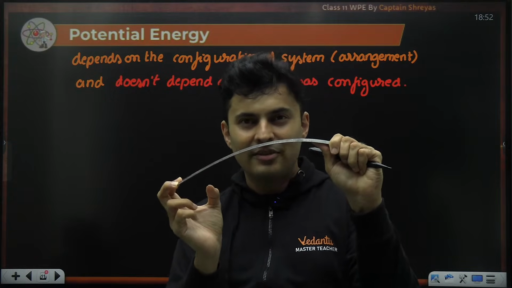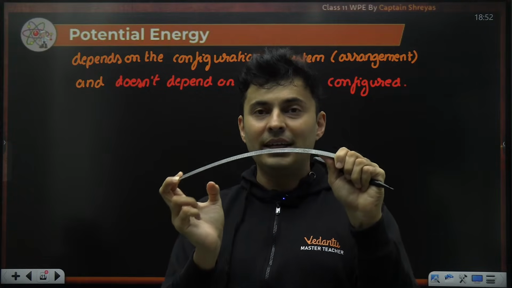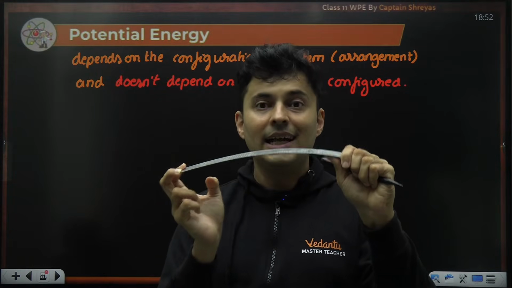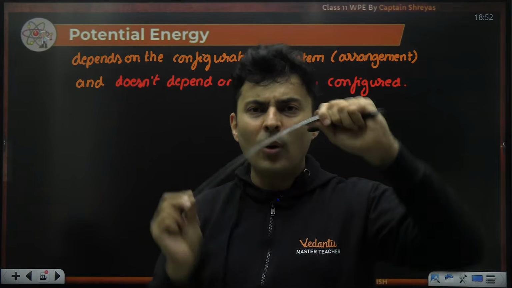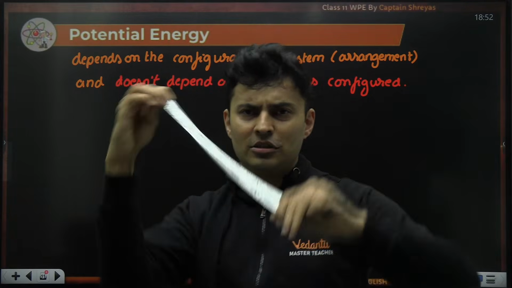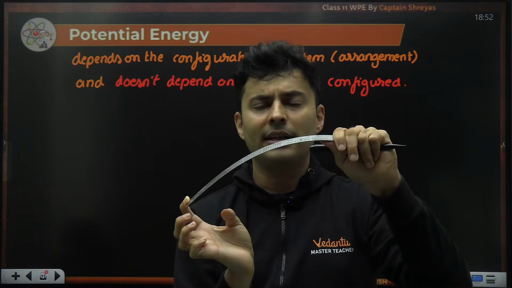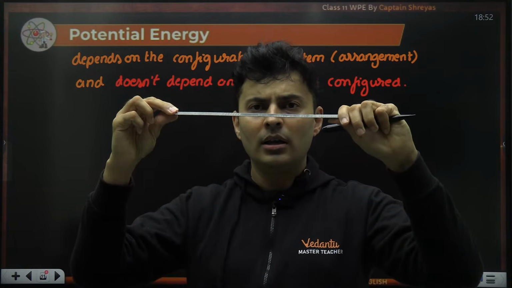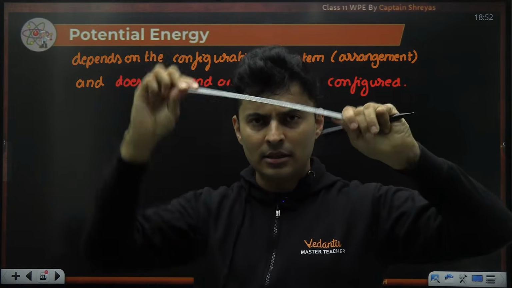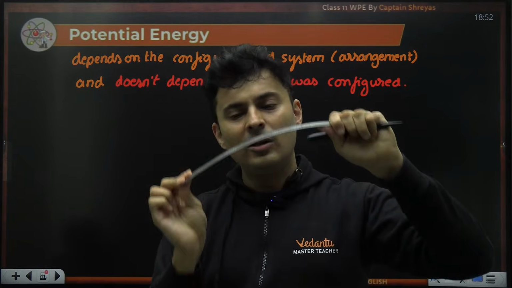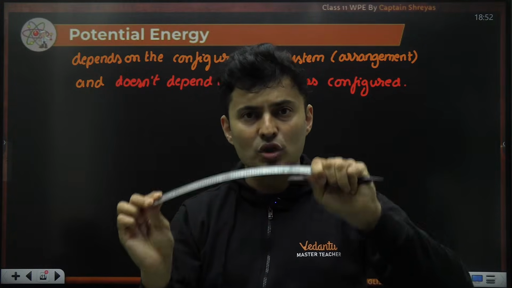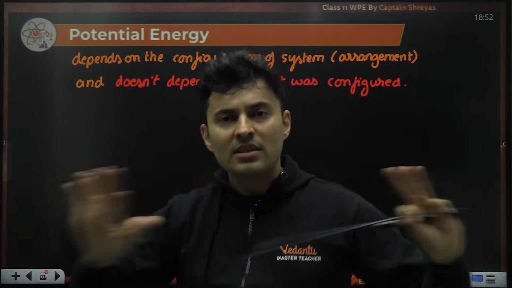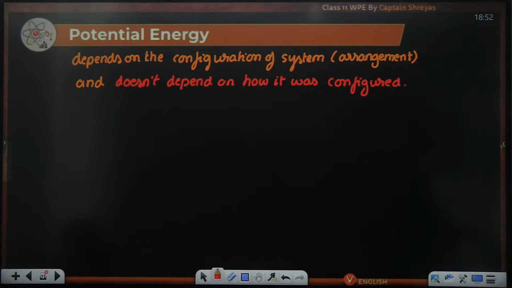The molecules are strained, stretched, whatever. So right now, because of the manner in which it has been placed or arranged, it has energy stored. It does not matter how I got to this. Maybe I did this and got it like that, or simply it was flat and gently I did this, or I bent it like this and then I got it like this. As long as I'm coming back to this state, situation, arrangement, it will have that potential energy. Simple. It does not matter how you reach it.